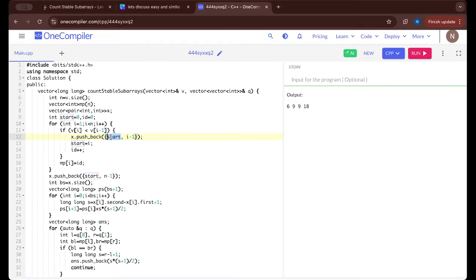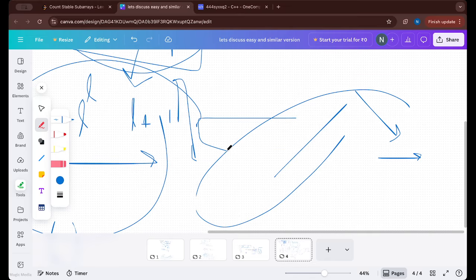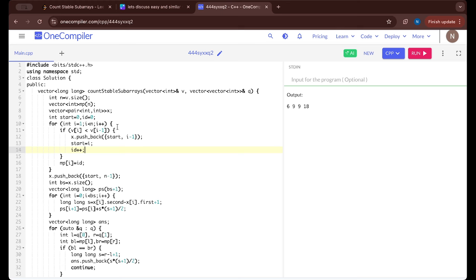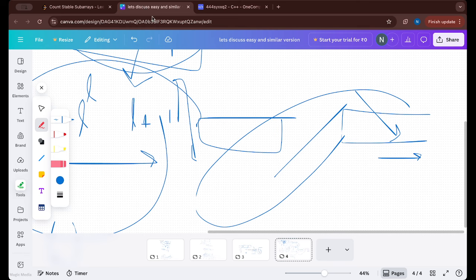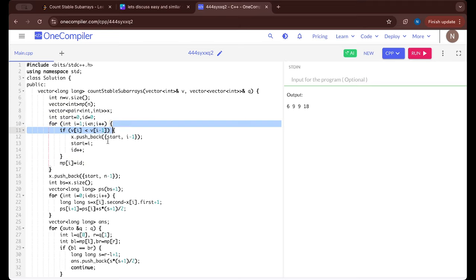So start is the starting index of the previous block, and it is ending at I minus 1, and push this into x, and then update start, because we made a new block here, so start is equal to I, and then increment the ID, because till now block ID 0 ran, and now block ID is equal to 1 should run. And also after this, update MP of I is equal to ID. So after every index we can update the block ID. So in this way we got all the conditions here itself.